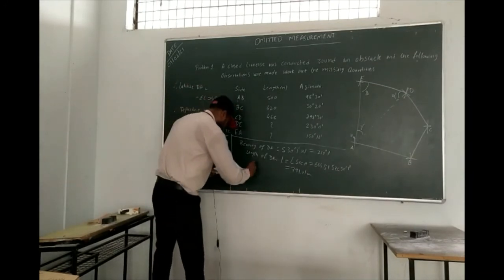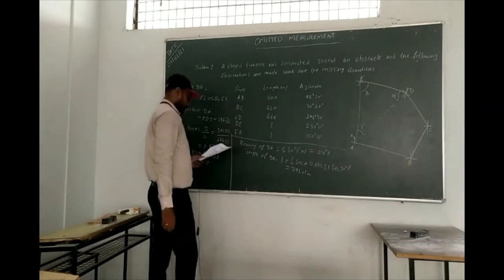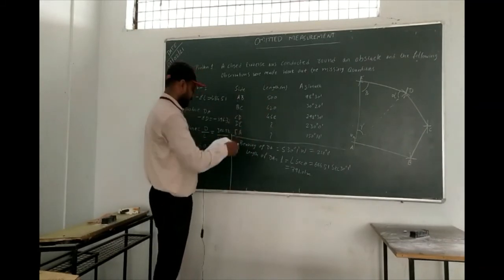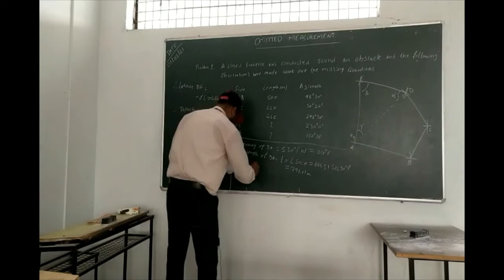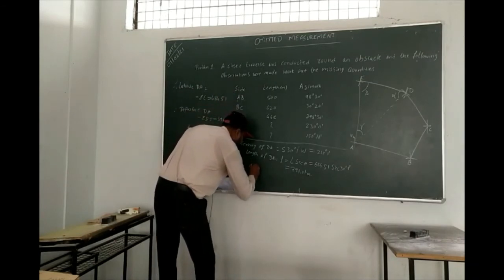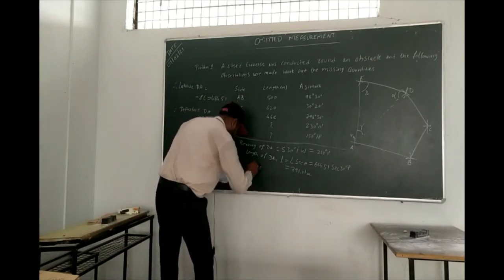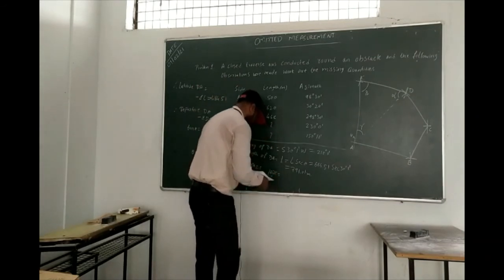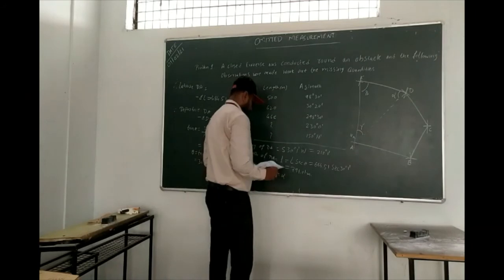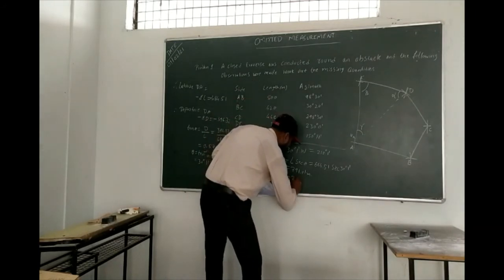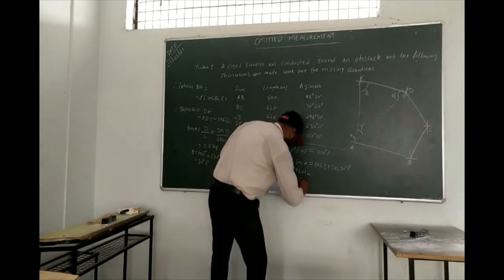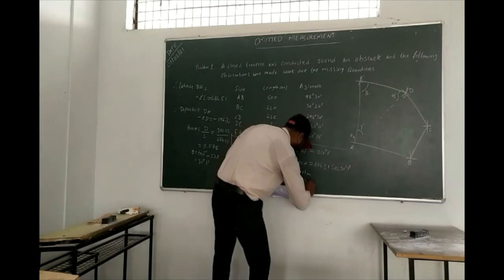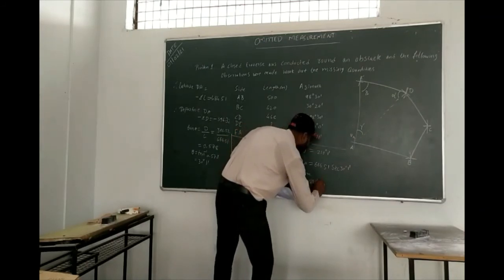Next, after having that, you just see the figure. We're going to take the triangle ADE. So in triangle ADE, angle ADE is alpha, that is equal to 230 degree 0 minute minus 210 degree 1 minute.